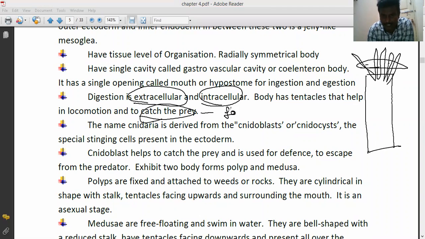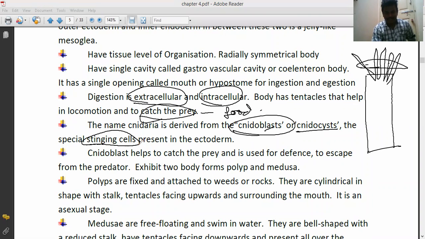Prey means food materials. The name Cnidaria is derived from the cnidoblast, or cnidocytes. That means special stinging cells present in the ectoderm, the outermost body layer. Cnidoblasts help to catch the prey and are also used for defense, to escape from their predators.